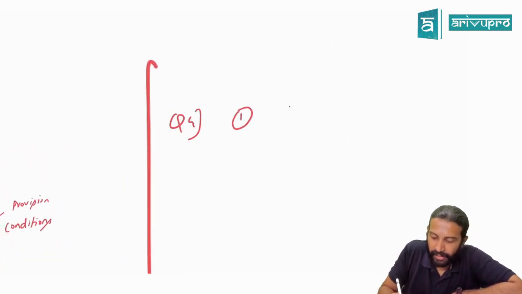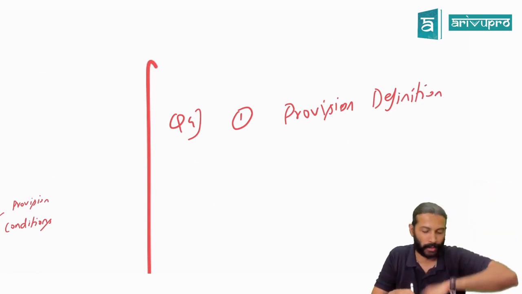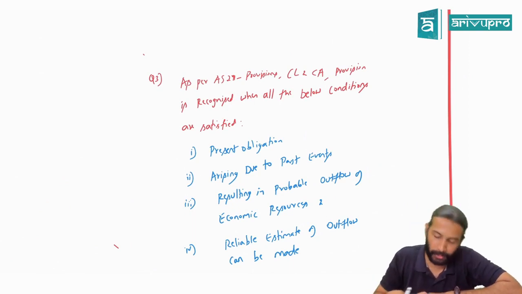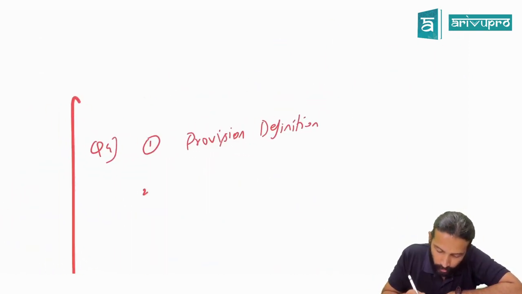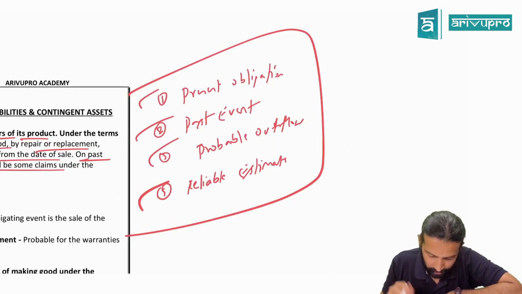First, I will write. You have to write the definition of provision. First, you will write the definition of provision and the 4 features. That you will write as your first paragraph, which we have written here. This you will write as the first point. Second point you will write: in the present case, comma, have they given the name of the company, sir?